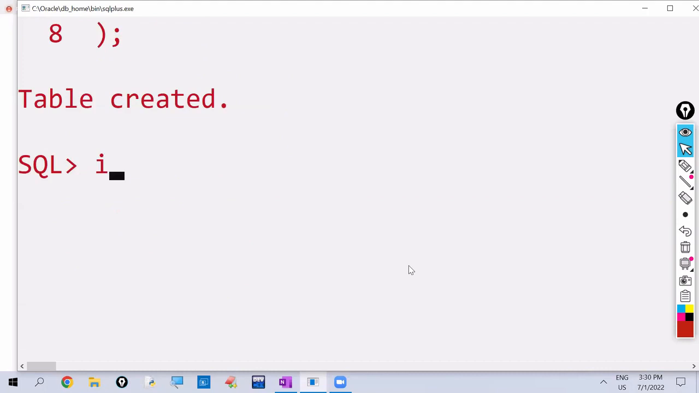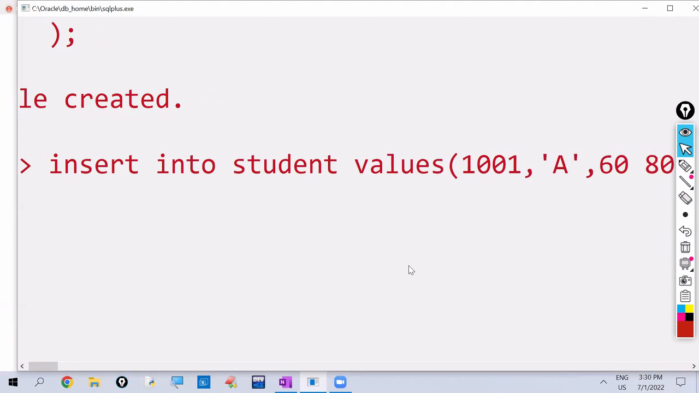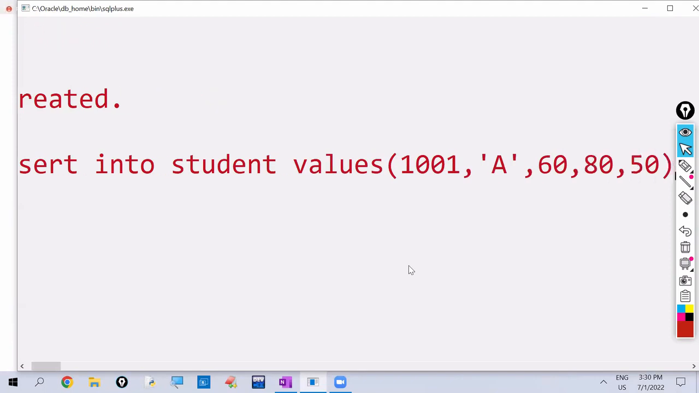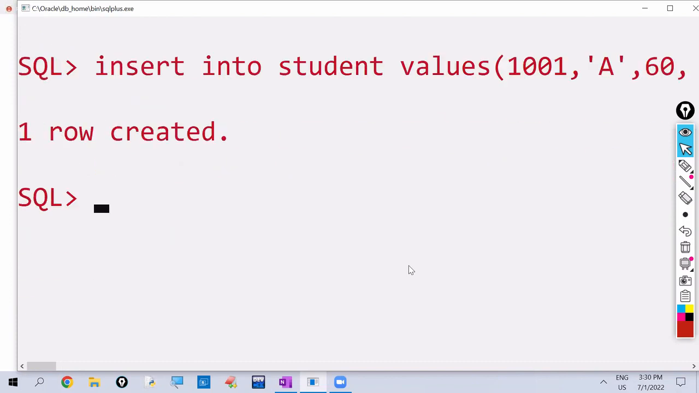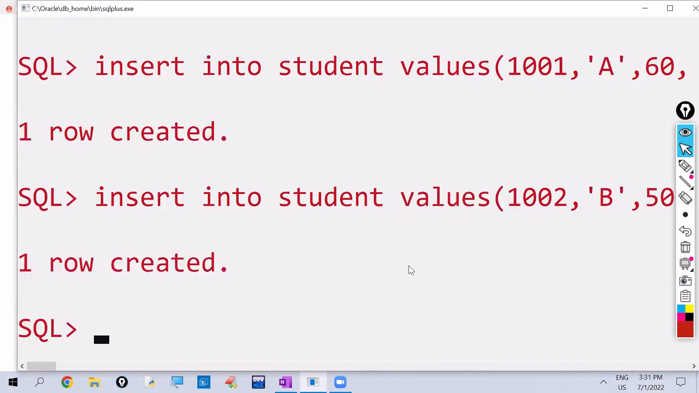I want to insert two records here. So insert into student values. I'm giving values as 1001, A. Okay, marks I'm giving as 60, 80, and 50. Okay, one record is inserted. One more record we are inserting, 1002, B. Okay, so these marks I'm giving as 30, 90, 50. One more record is inserted.